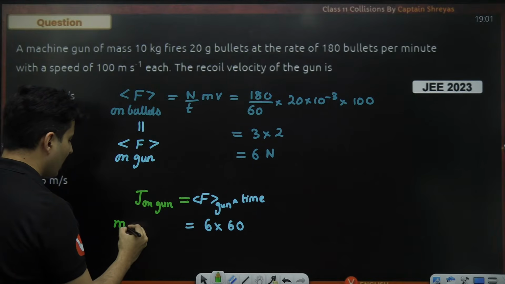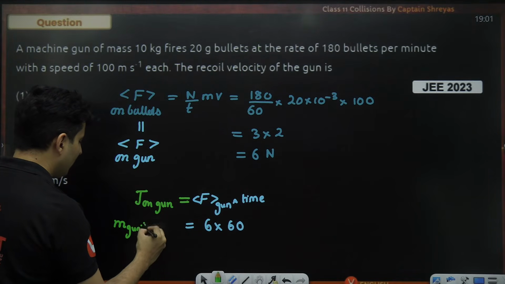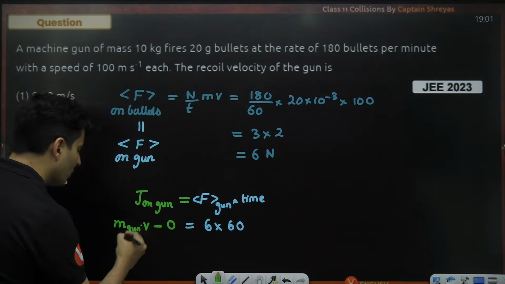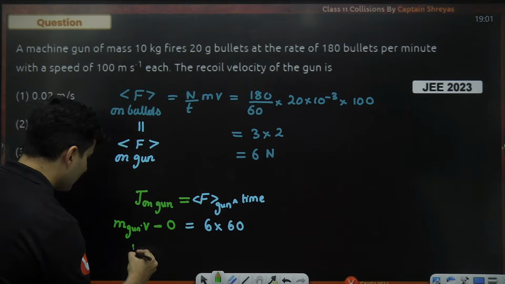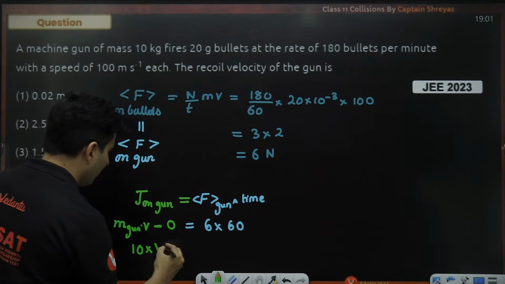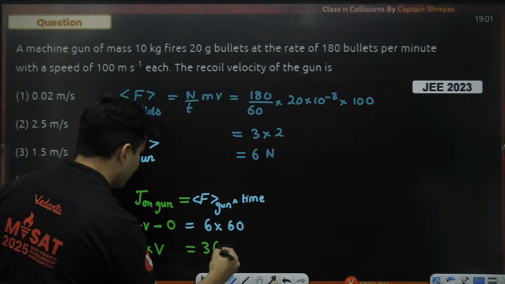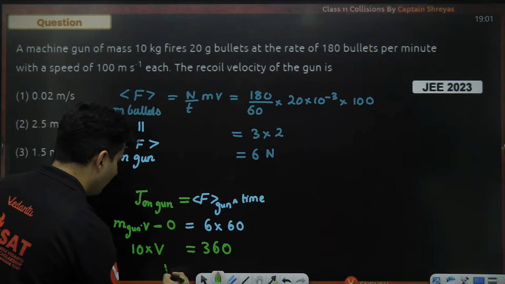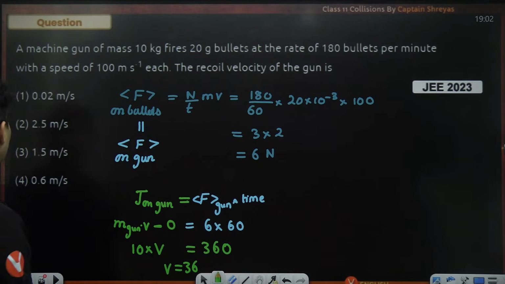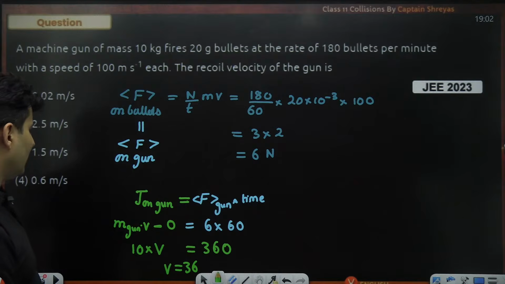Final momentum will be mass of the gun multiplied by velocity, and initially it was not moving at all. The mass of the gun is clearly given as 10. The velocity I have to find out. So 6 into 60 means 360. Therefore, my velocity will be nothing but 36.